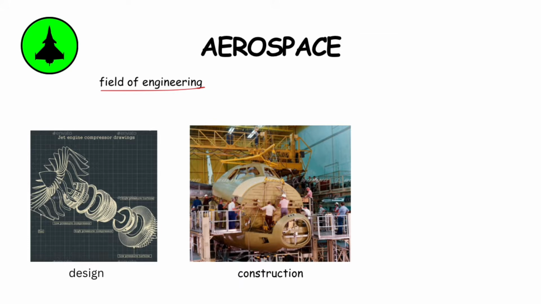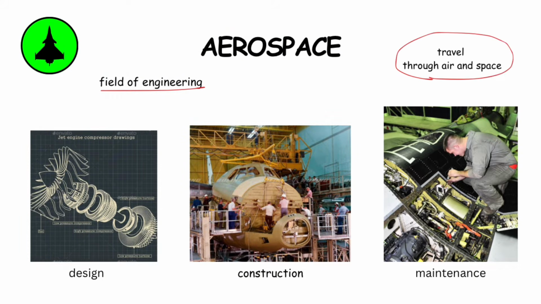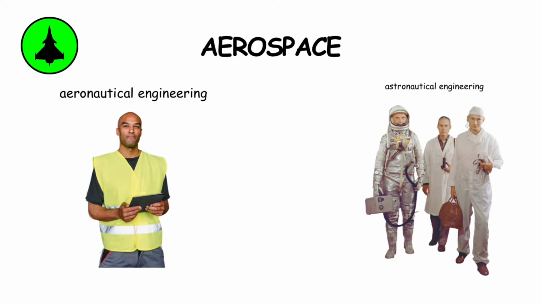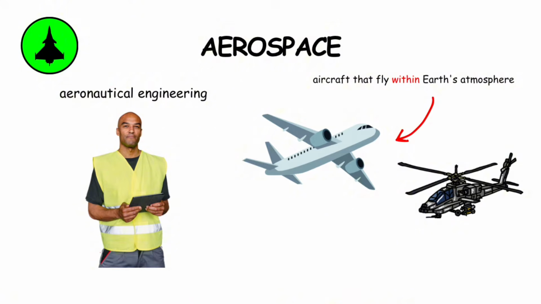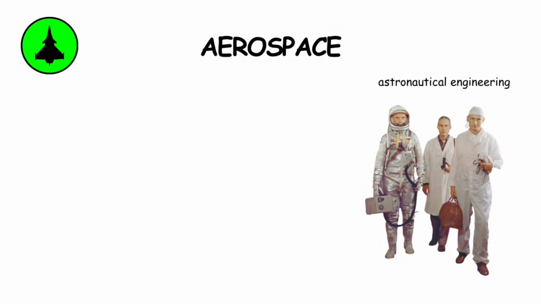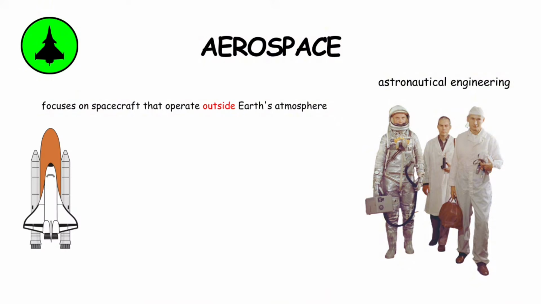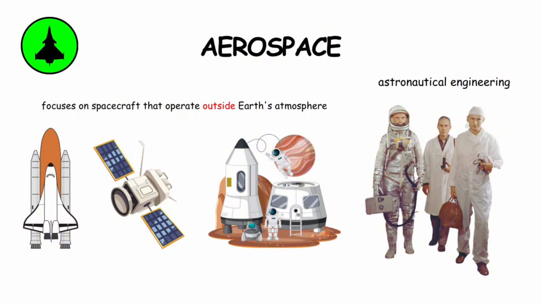Aerospace engineering. Aerospace engineering is a field of engineering that focuses on the design, construction, and maintenance of vehicles that travel through air and space. It is divided into two main areas: aeronautical engineering and astronautical engineering. Aeronautical engineering deals with aircraft that fly within Earth's atmosphere, such as airplanes, helicopters, and drones. Astronautical engineering, on the other hand, focuses on spacecraft that operate outside Earth's atmosphere, like rockets, satellites, and space stations.